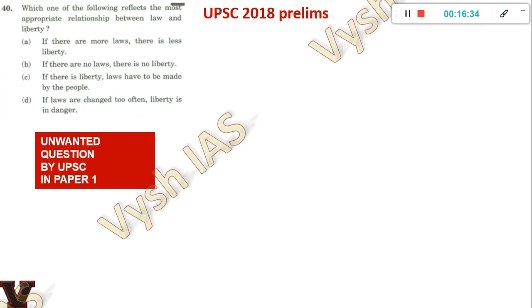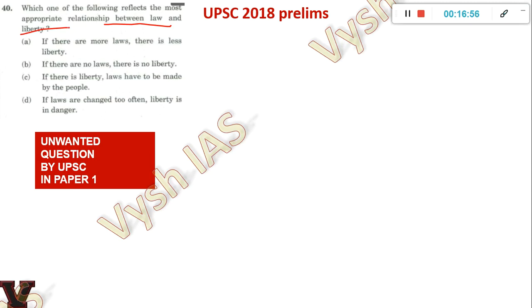Question 40. This is one of those questions which UPSC should not have asked. It is like a CSAT question, where if it were Paper 2 we could understand, but in Paper 1 it's very complicated, because it's philosophical statements taken from different ethical and political persons, who tell dialogues like this, and they have taken them and put them in to confuse you. So here they are telling the relationship between law and liberty.